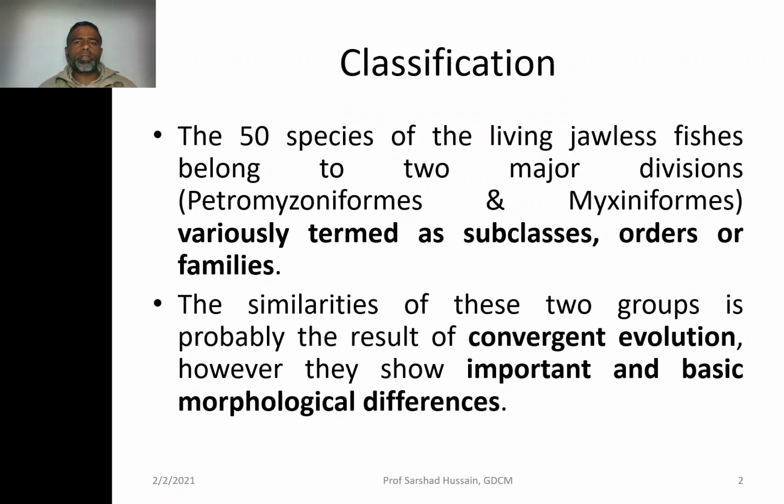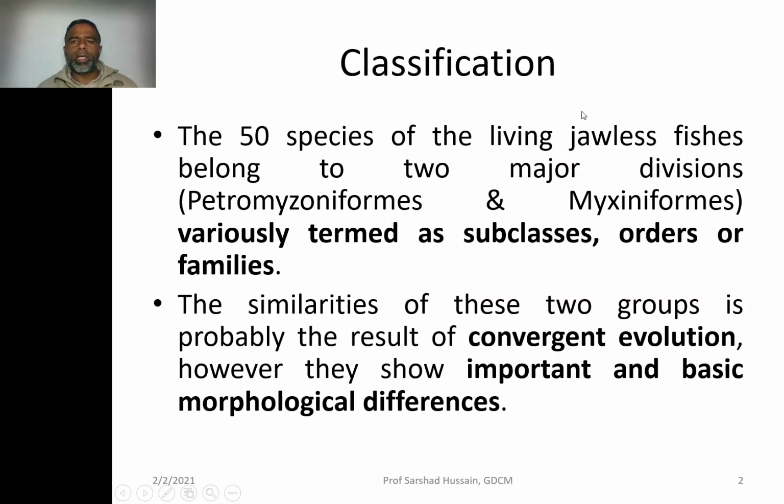There are 50 species that belong to class Cyclostomes, and we know that the cyclostomes are jawless fishes, and they are living jawless fishes, because the other class was Ostracoderm of the division Agnatha, which are not present today, they are extinct now. The second class was Cyclostome, and it has 50 living species, and all are jawless.